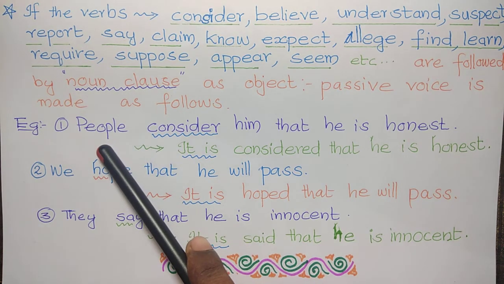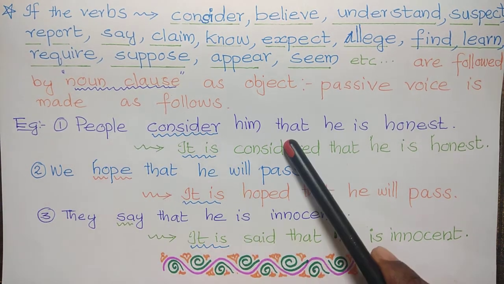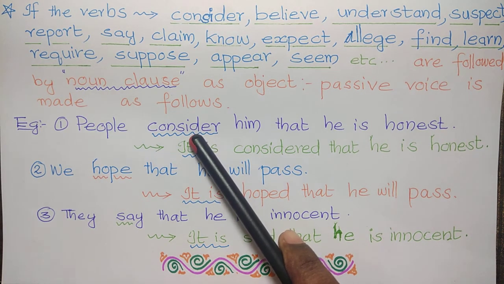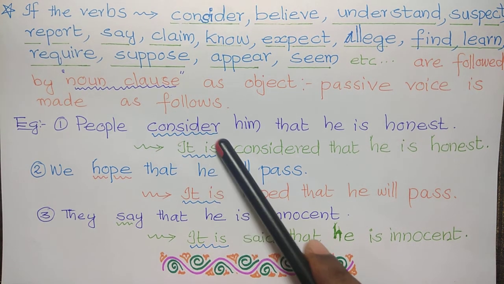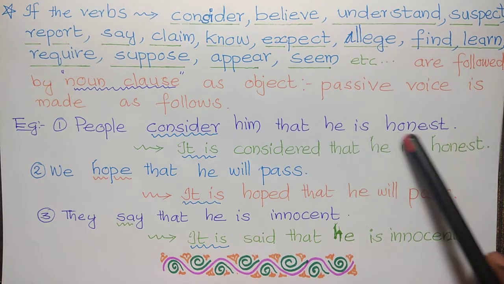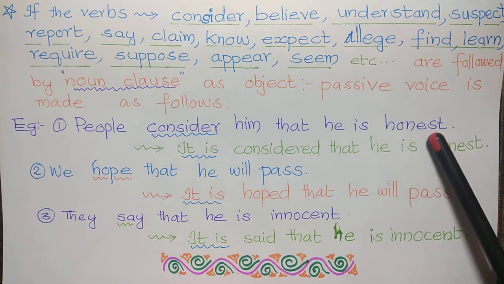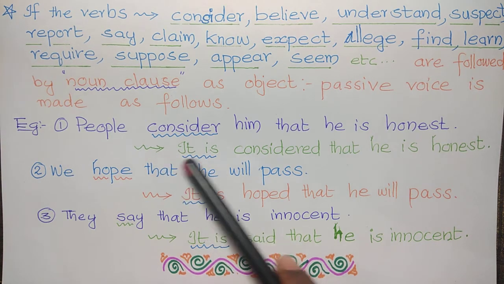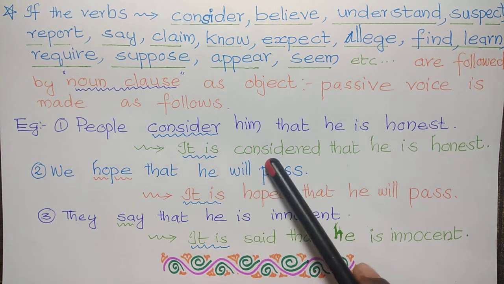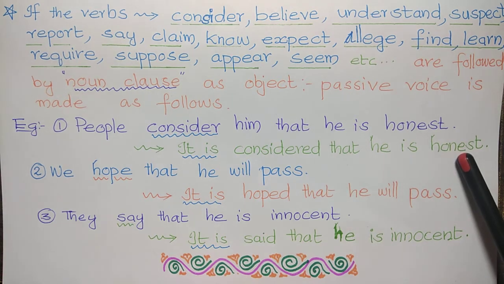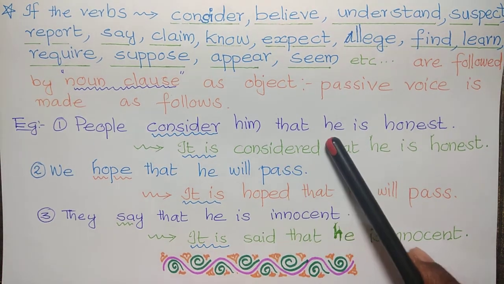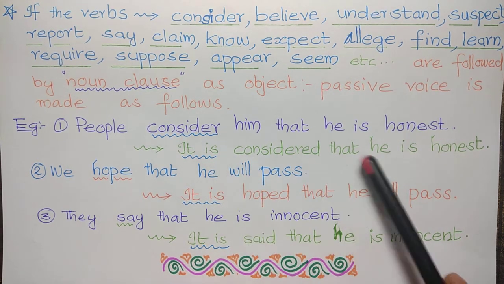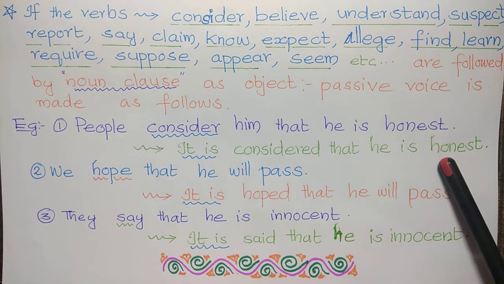See the example. People consider him that he is honest. Here, "consider" is the verb and it is followed by a noun clause, "he is honest." Then we need to make the passive like this: It is considered that he is honest. This is the passive form.